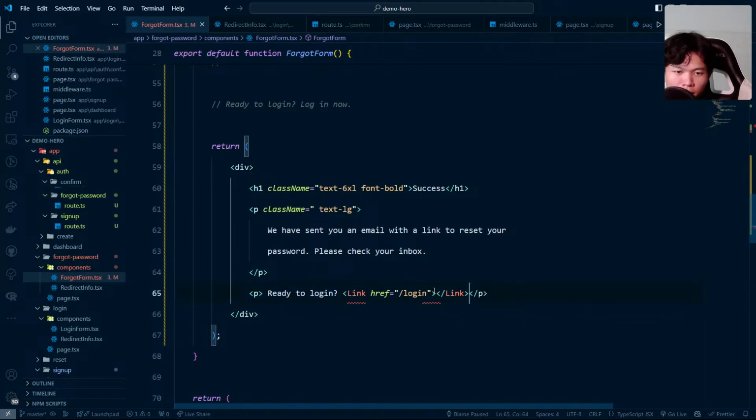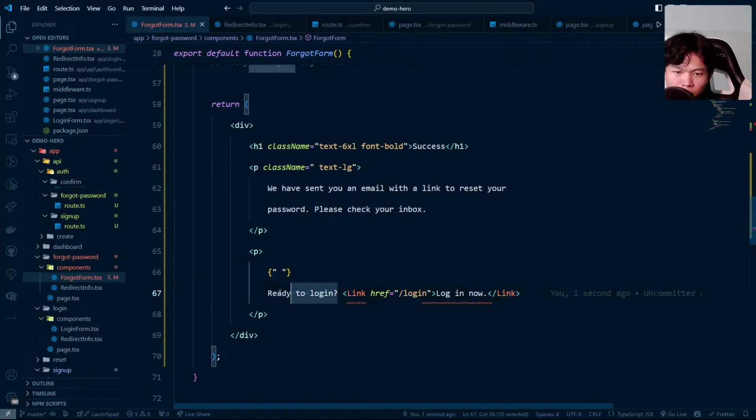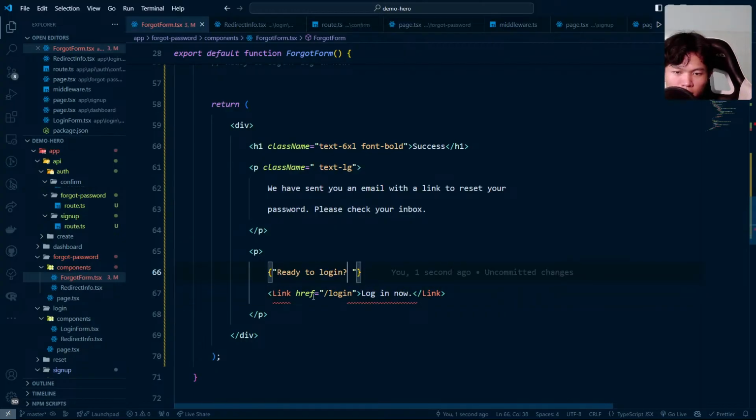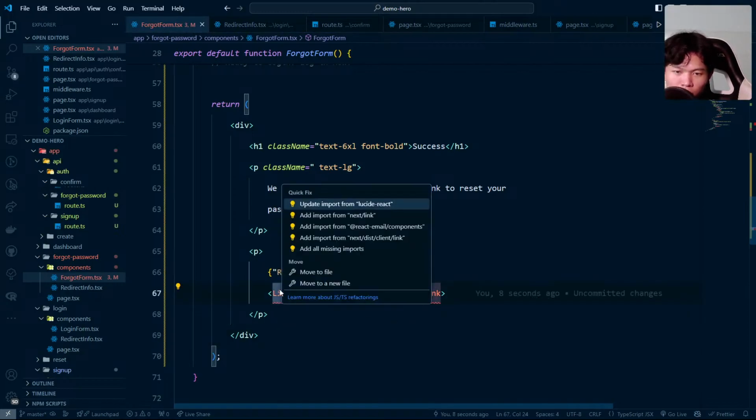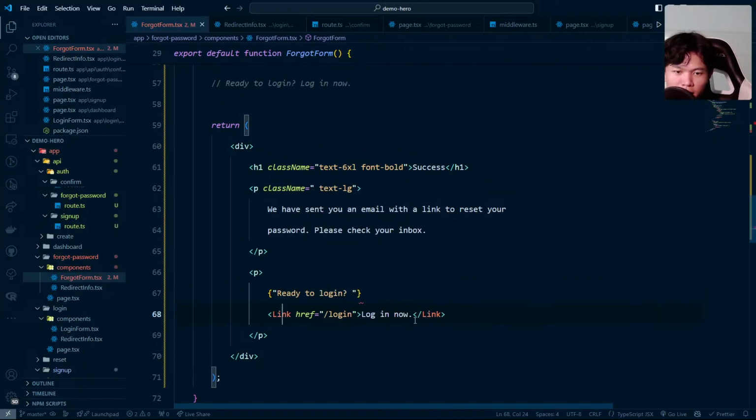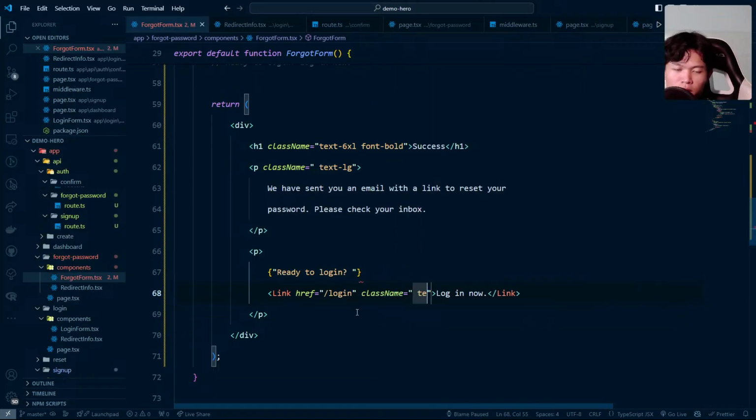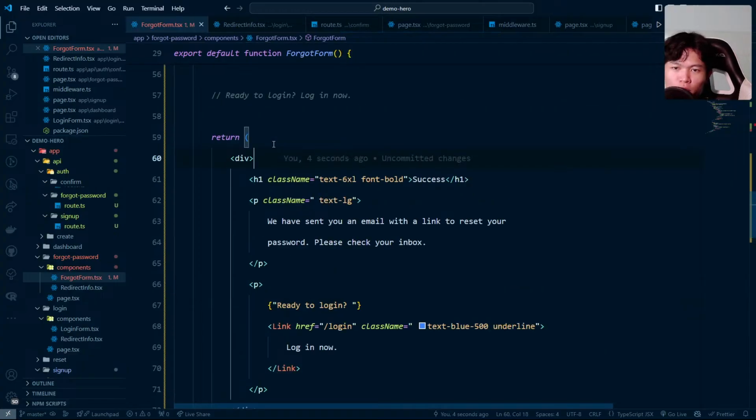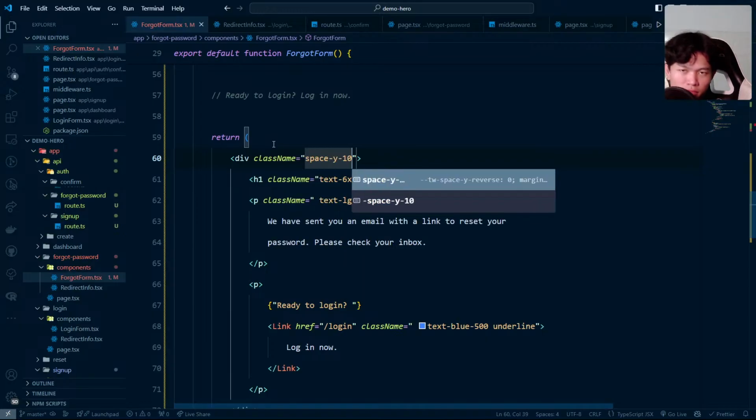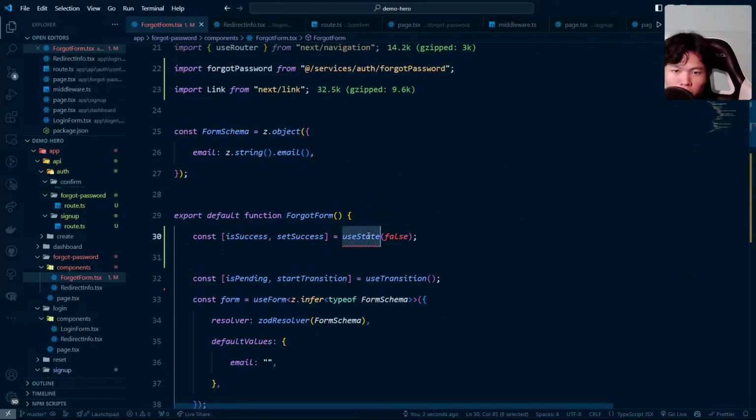And then we can have this one right here. If you want, we can add this one into the text. Let's do auto import. Okay. Nope, not this one. Okay, we use from next link, and let's style this one a little bit. Text blue 500, and then underline right here. This is going to be very squishy. Let's try space Y 10, so make it a little bit larger.